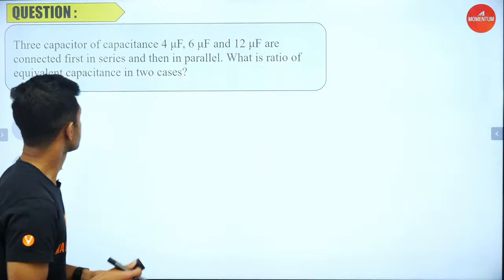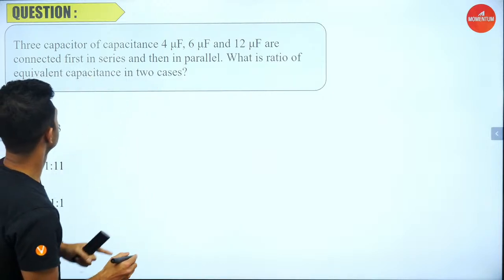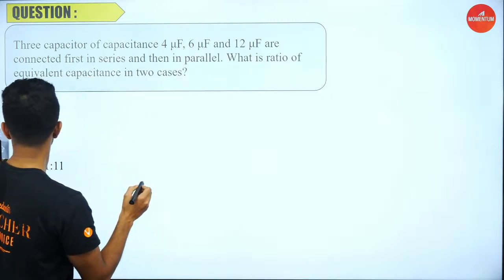Let's start. So initially they are connected in series. We have 1 minute.